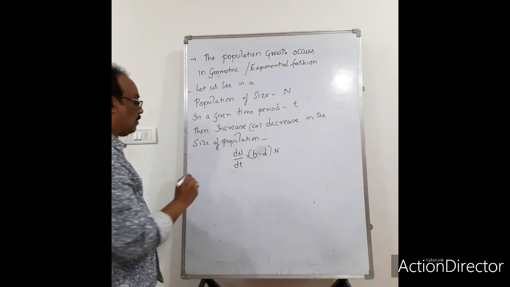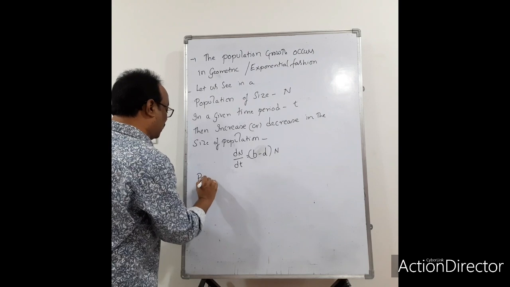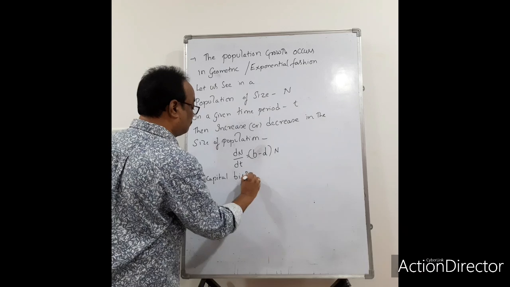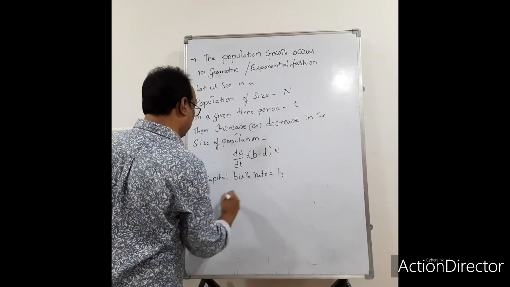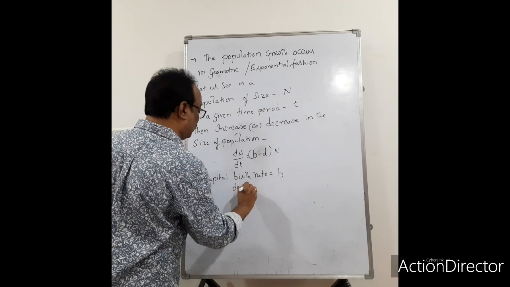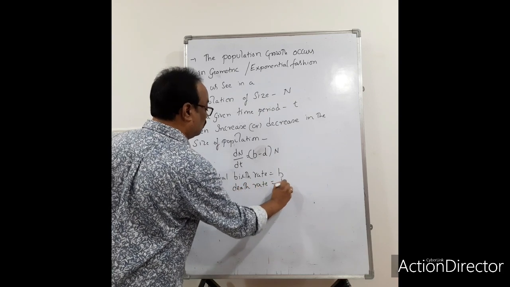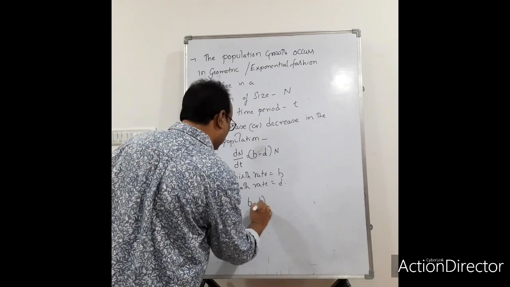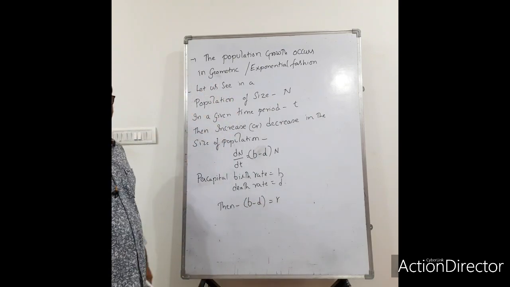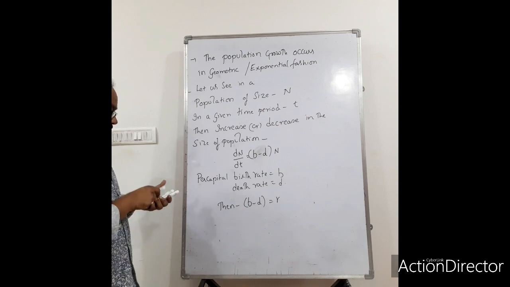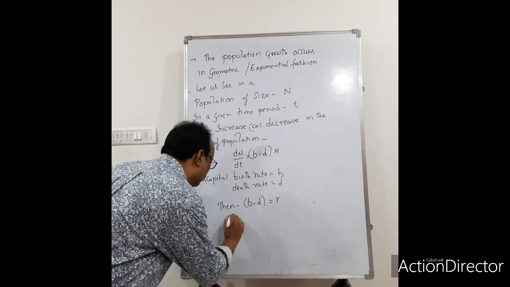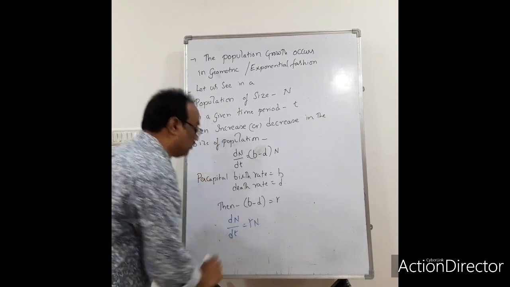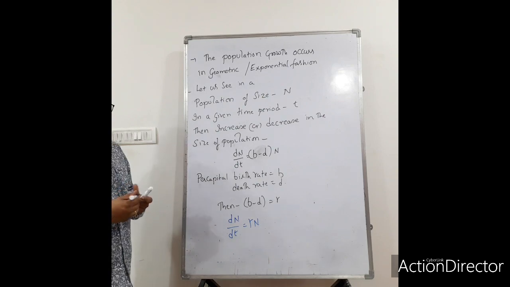Let us see what b and d are. The per capita birth rate is b. Similarly, the per capita death rate is d. Then b minus d equals r. Then what is the formula now? dN/dt = rN.